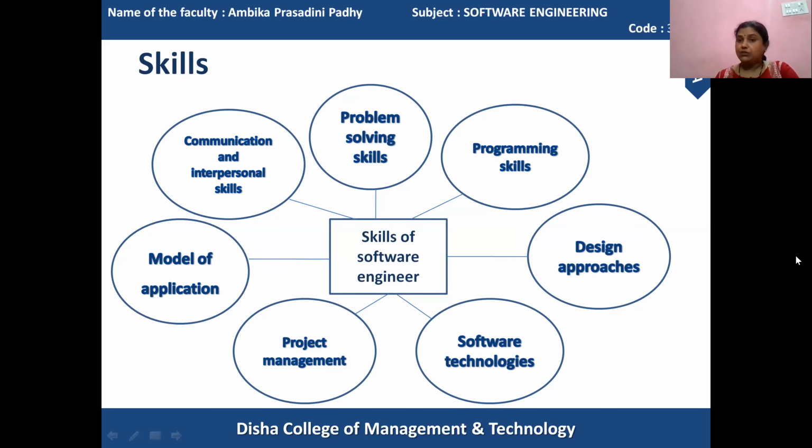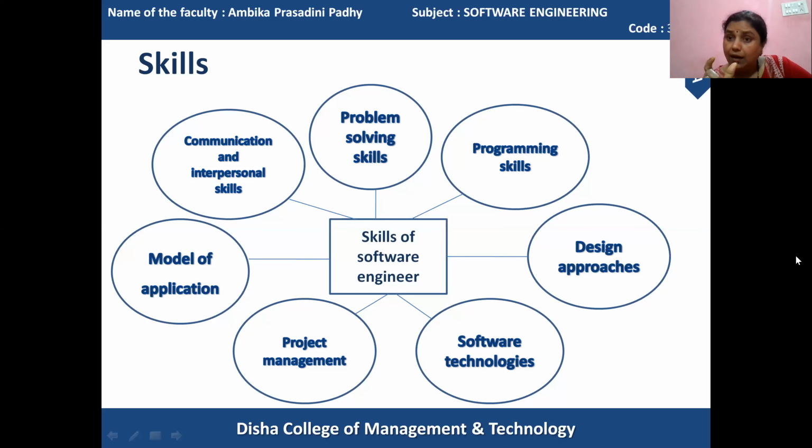Model of application. When a system is being prepared, how to identify different software engineering techniques to be implemented in a proper manner. We can choose a model, and according to the model, we can do our work.